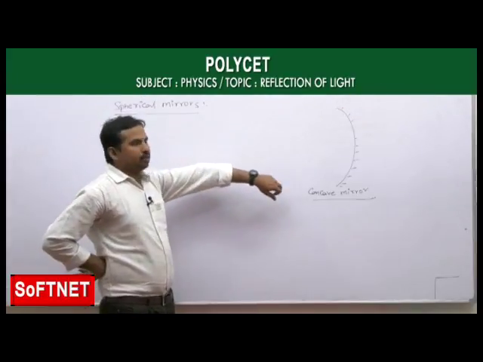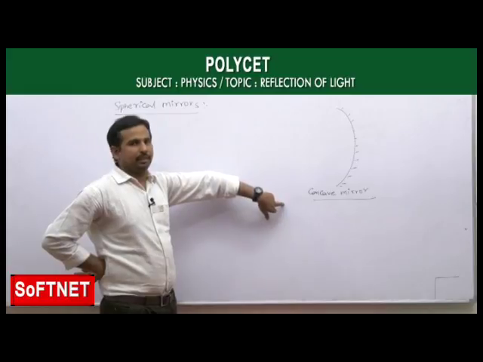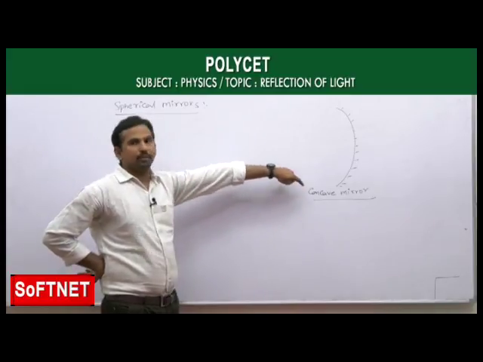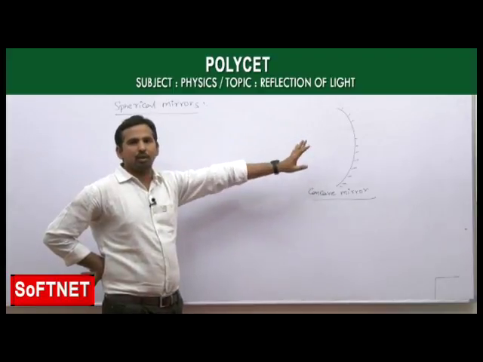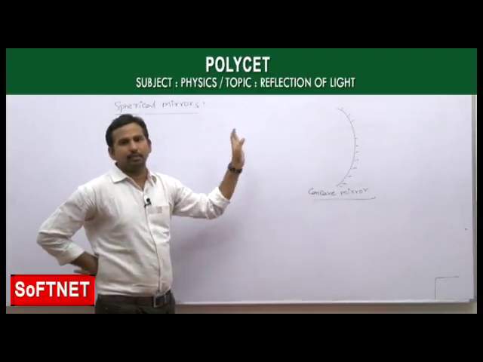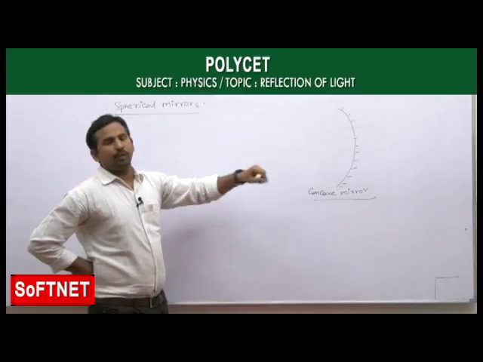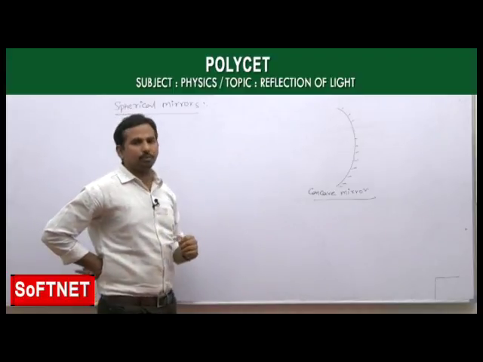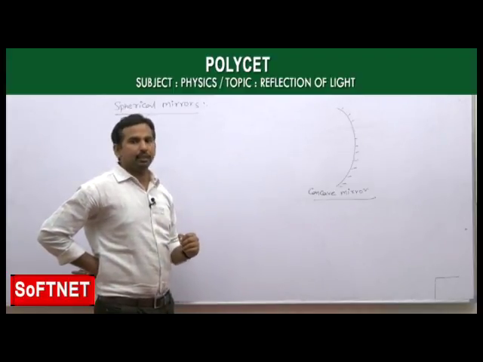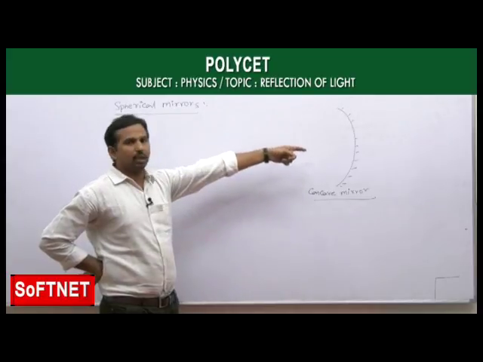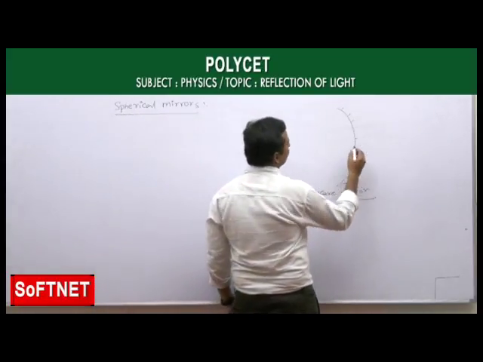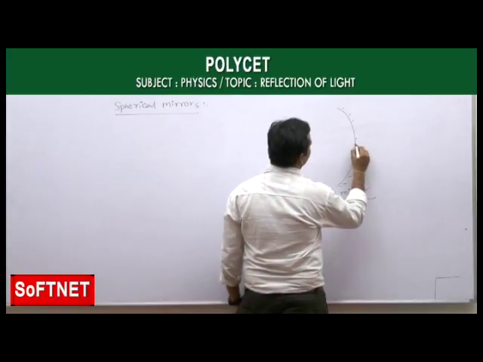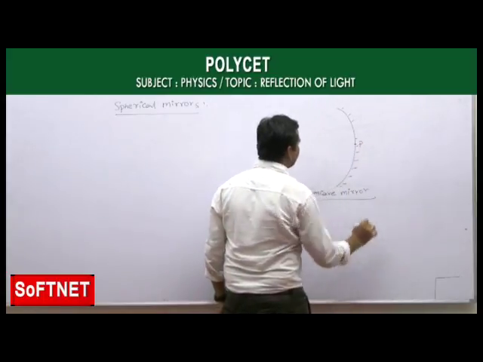Now we will see some of the important basic definitions required for our spherical mirror. You can take a concave mirror or a convex mirror, for both of them it is the same. Very important, the first basic one is about the center of the mirror, which is about our concave mirror here. The geometrical center of this concave mirror, this point, we call the pole.